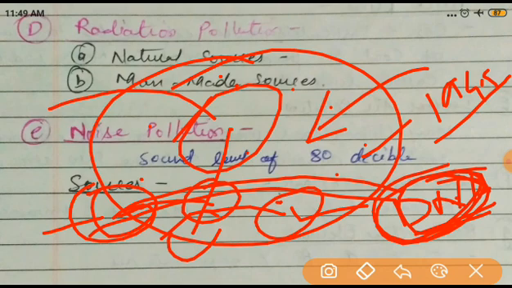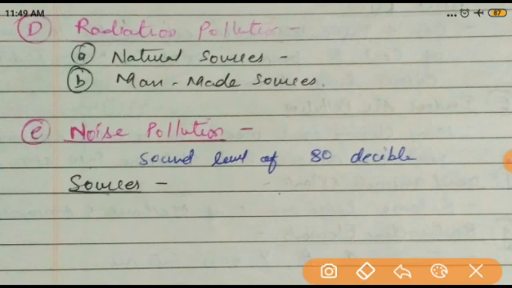Next, there are two sources: natural sources and man-made sources. The natural source, we know, is the cosmic rays from the sun. These are harmful rays, which affect the earth, whether air, water, soil, whatever it is. The second one is man-made sources. There are so many man-made sources that we have already discussed, but again I'm repeating.